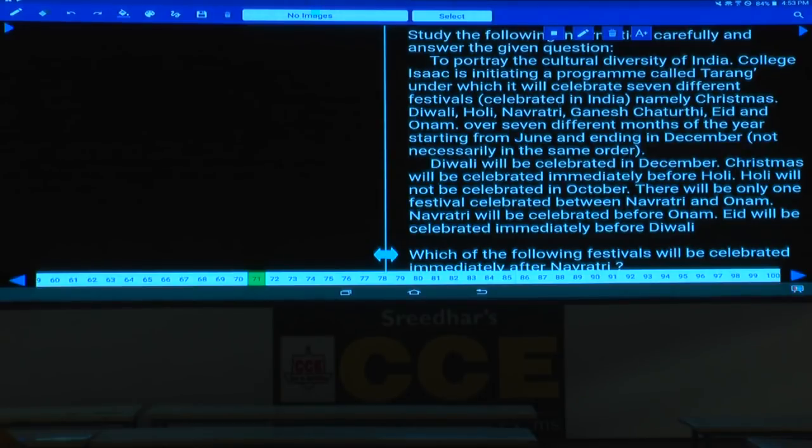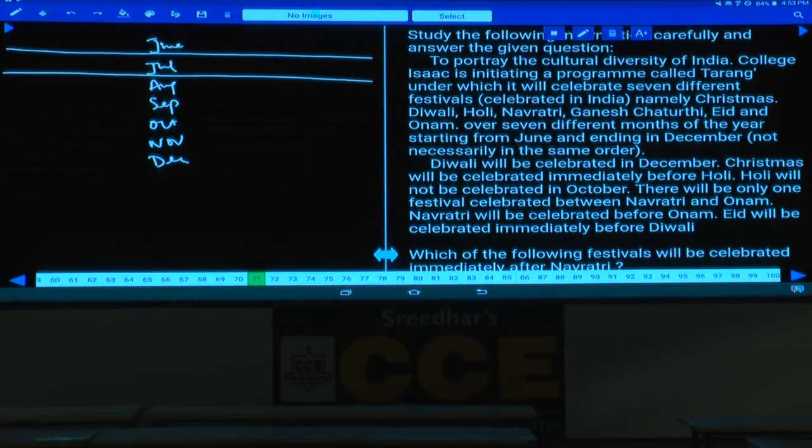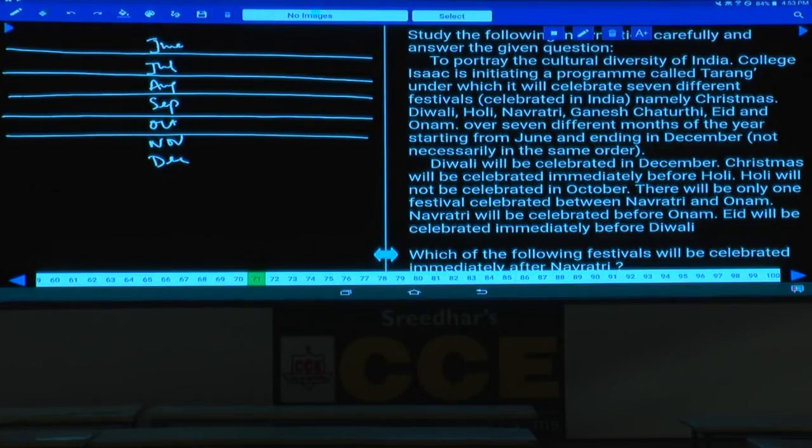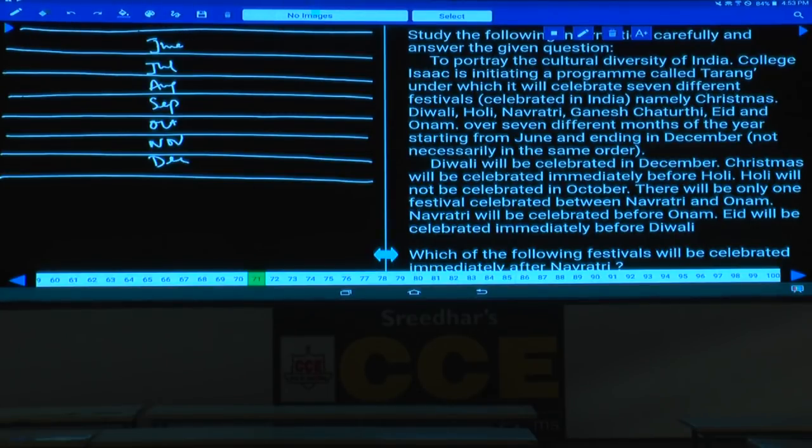First write down the months here, starting from June. Now let us take this is June at this place. June, July, August, September, October, November and December. Hence in total we have 7 different months. Now in these 7 different months, 7 different festivals were celebrated.